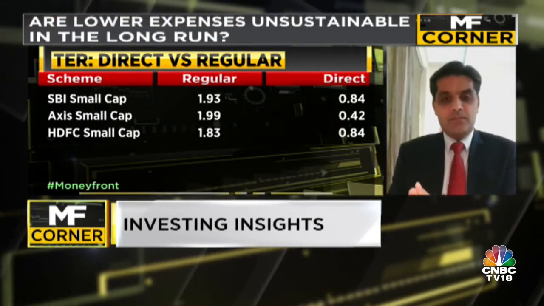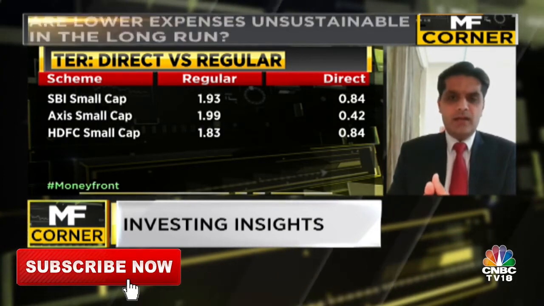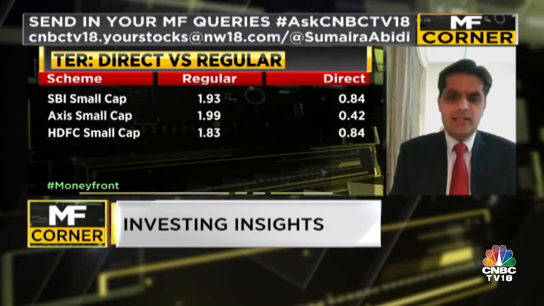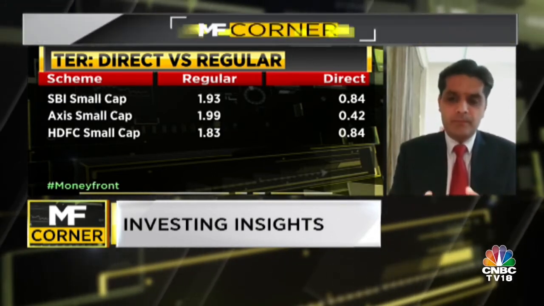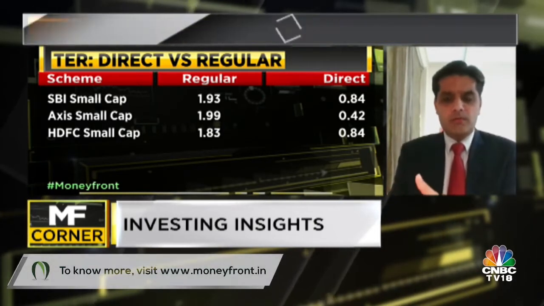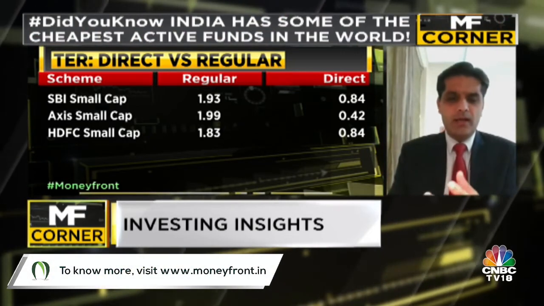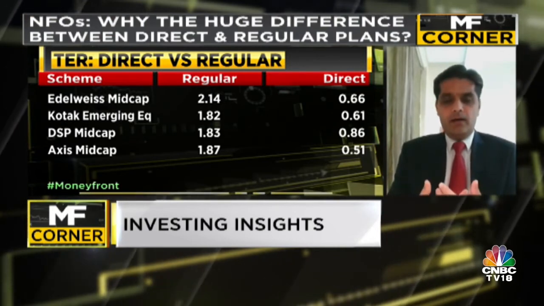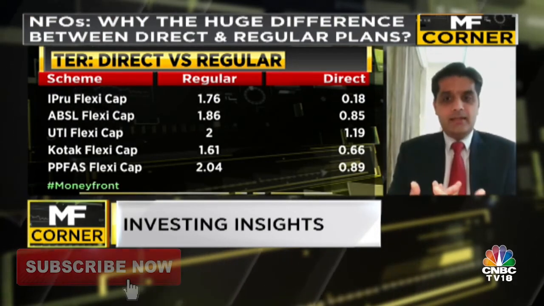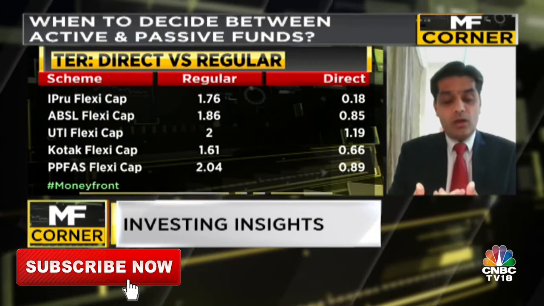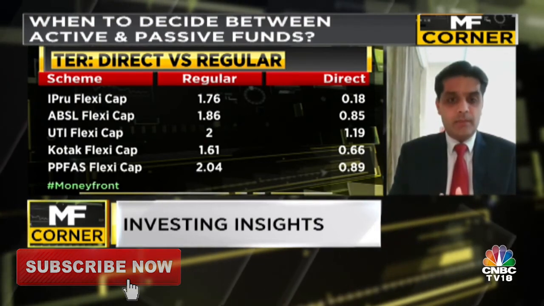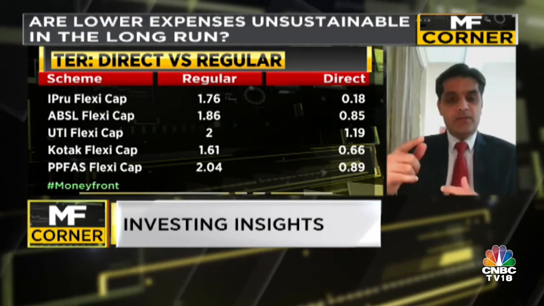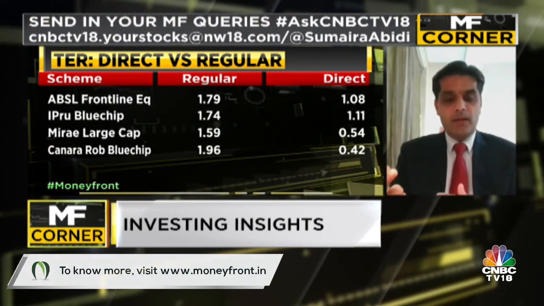And then there are schemes where you will find that the difference between direct and regular expense ratios is very little. Let's say an ICICI Focused Blue Chip fund, the direct expense is also above 1%, roughly in the range of 1.1, and the regular expense will be 1.6. So the difference is hardly 50 bips there. That implies that the fund house is retaining a lot as their own profitability, because they've kept the management expense fairly high at around 1.1, which means they want to be profitable in that scheme. And that's the strategy.